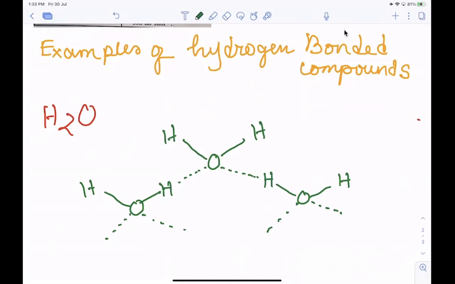That means hydrogen bond exists in the water molecule, and here you can see there are two covalent bonds in the OH.